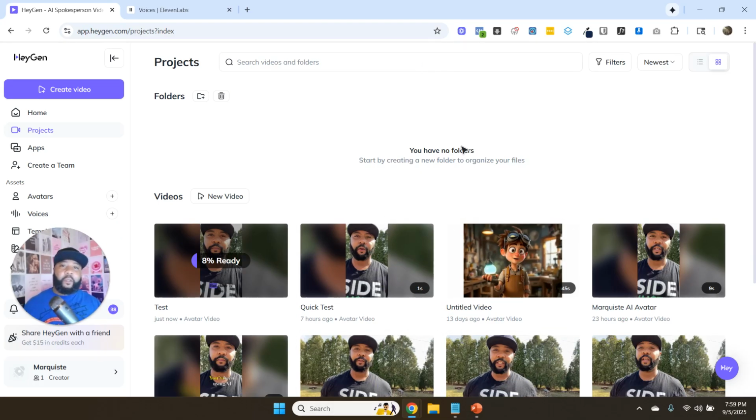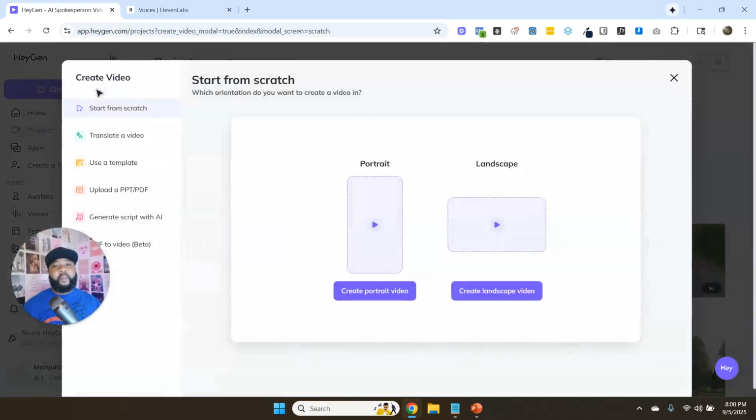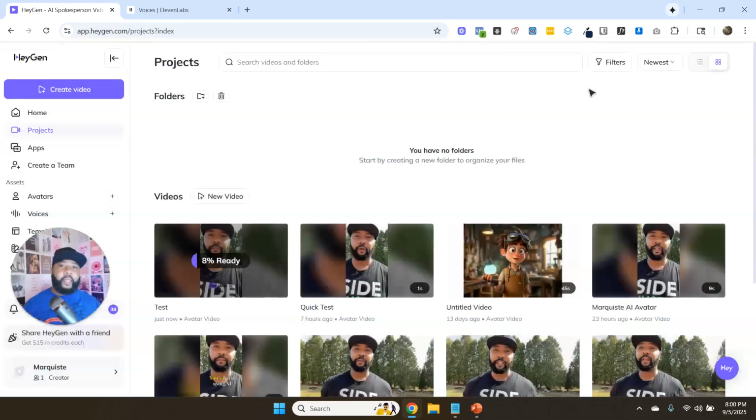So now anytime that you want to create a new video, all you have to do is that same process. You come into HeyGen, you click on create video. You say if you want to do portrait or landscape, you select the avatar you created, you select your voice, and then you just dump in the script. And you don't have to have HeyGen do the captions for you. I actually prefer to do the captions usually in other apps like CapCut or the other app called Captions. So once you have this AI avatar created, you can just download it to your phone, or if you like to edit on your computer and do your captions there, you can do it that way also.